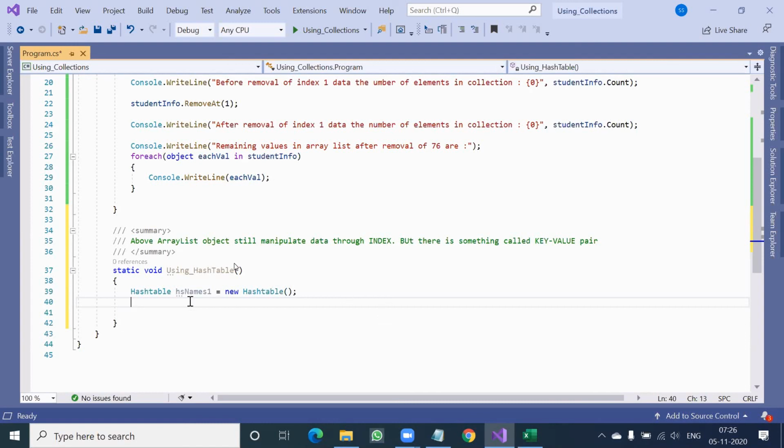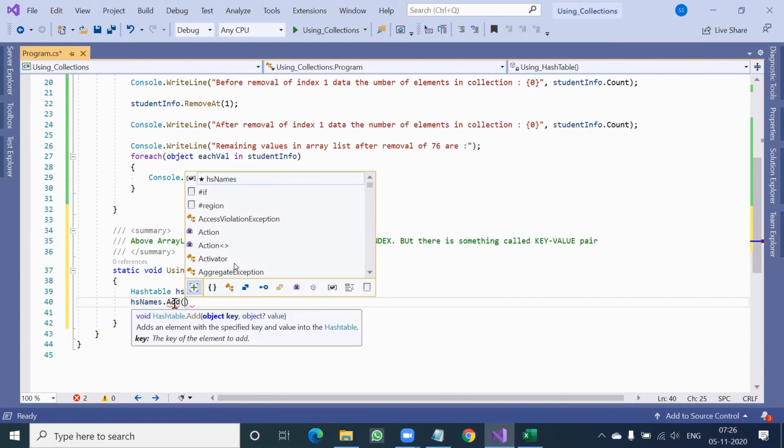Coming to this, if I say HS names dot add, you can see it will suggest 2 arguments. The first argument is object key, the second argument is object value.